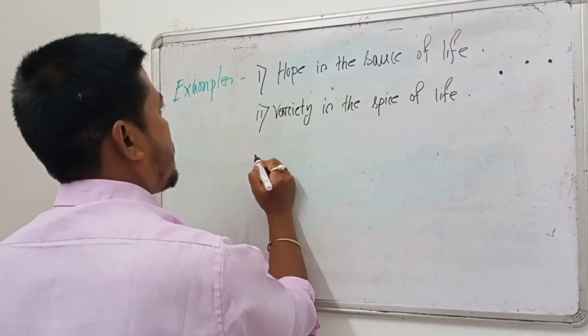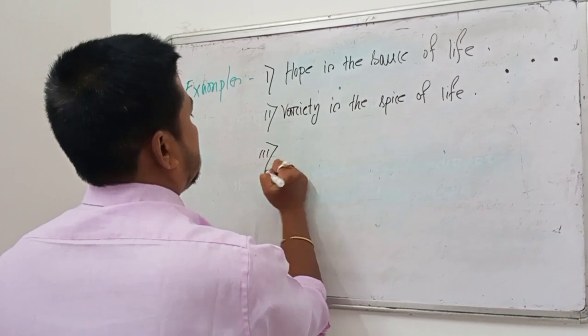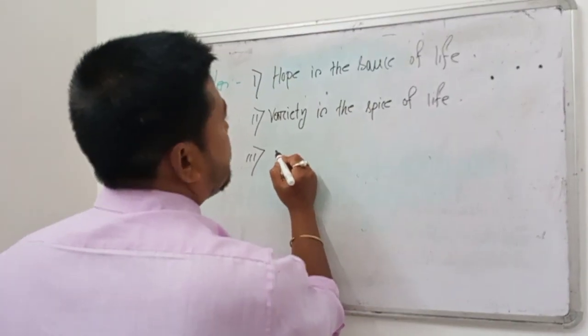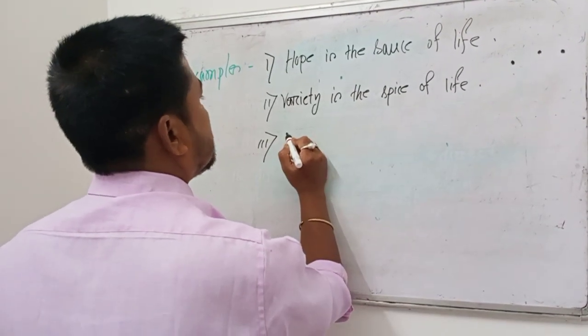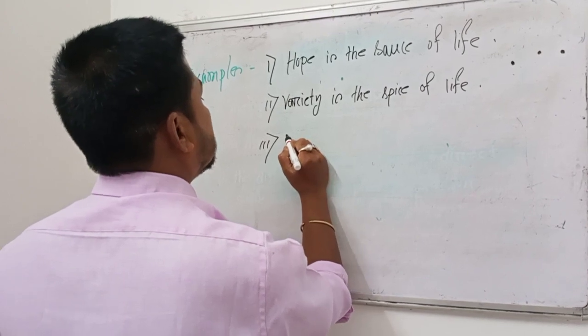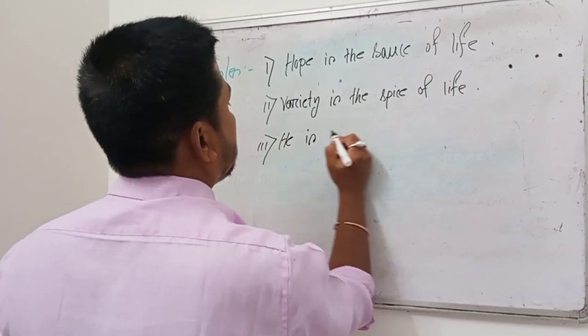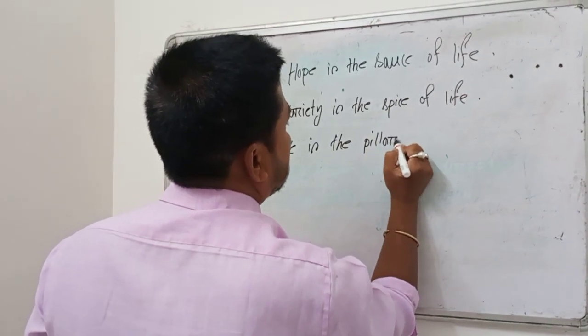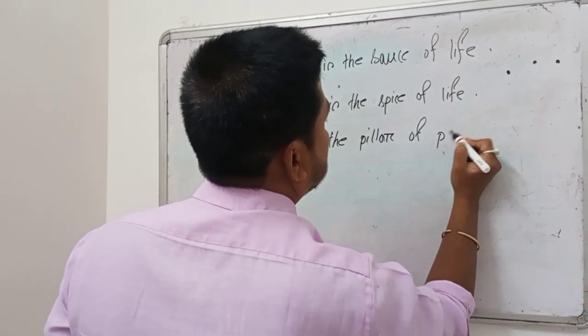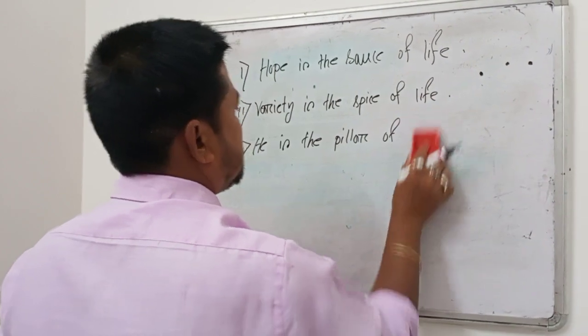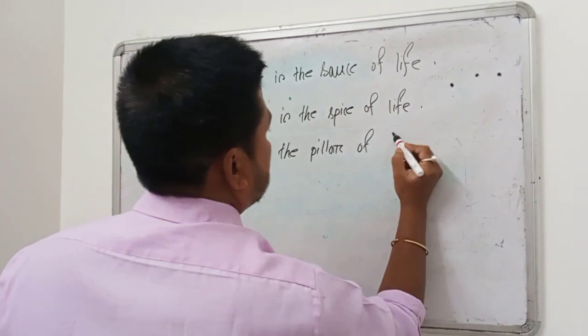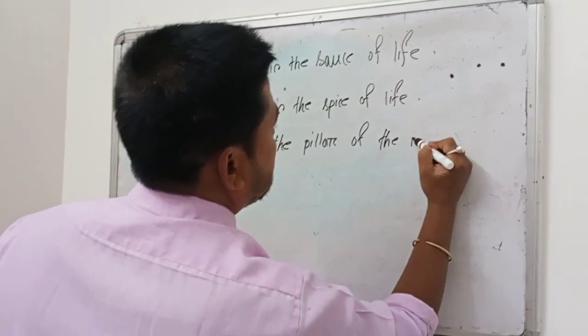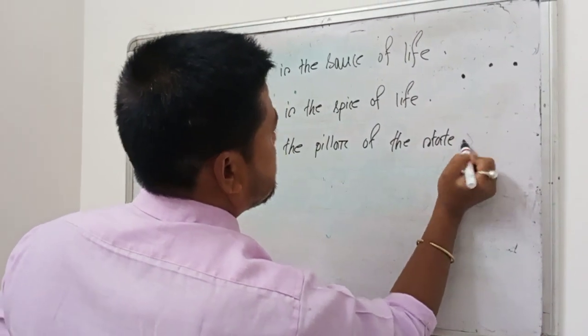Number 3, he is the pillar of the state.